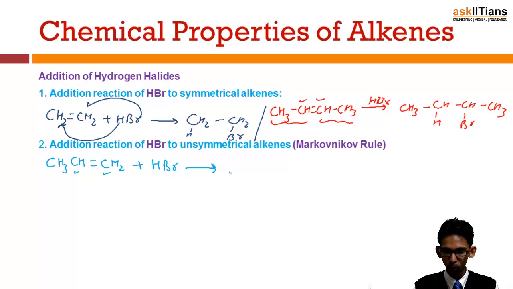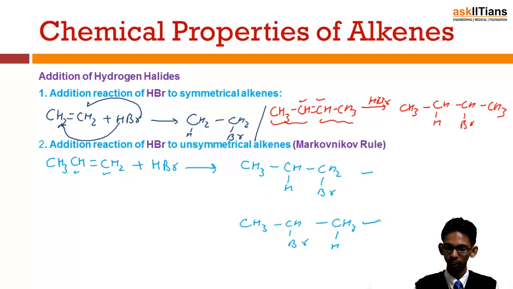So there are two possibilities. One compound may be CH2 with hydrogen here and bromine at this position. Another possibility is that bromine comes here and hydrogen comes here. Now there are two possible products formed when alkenes are not symmetrical.